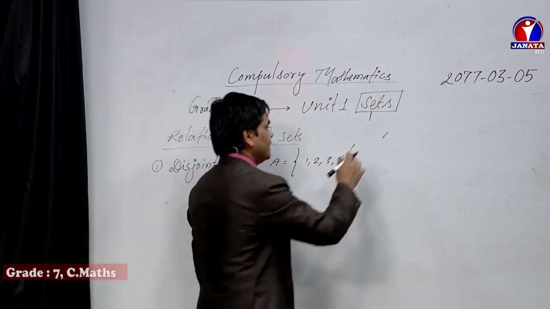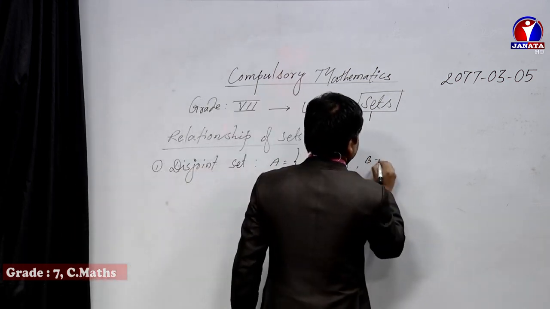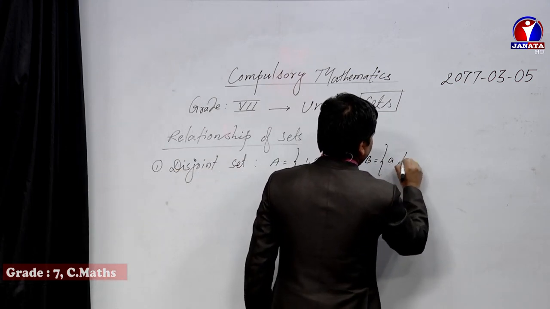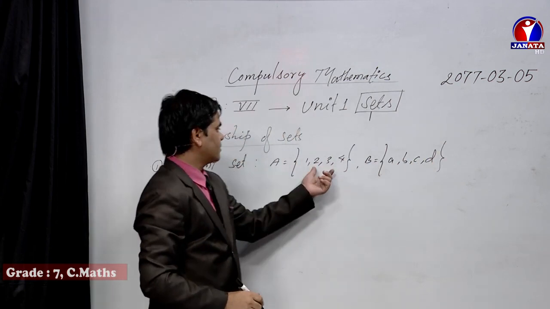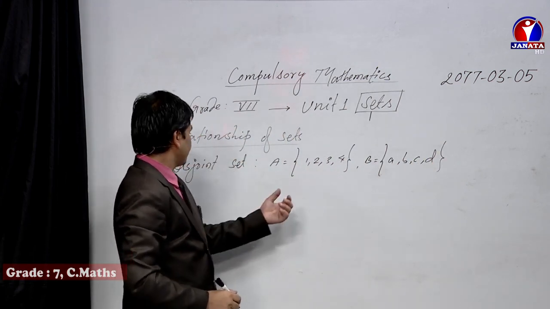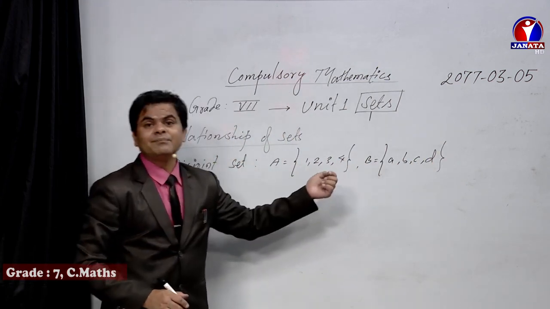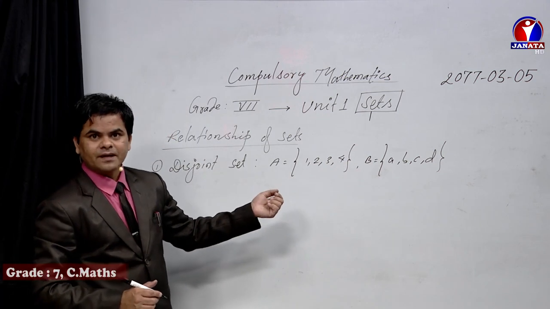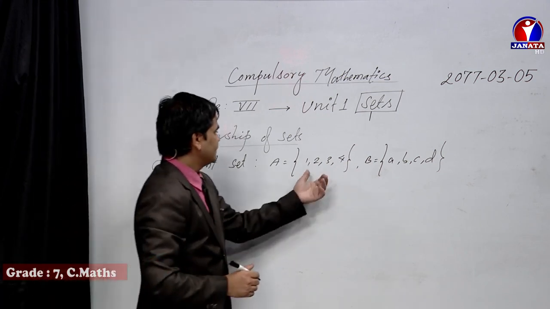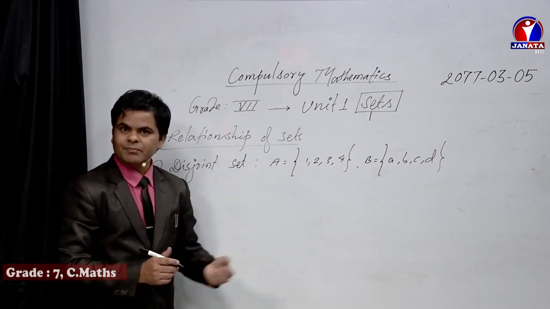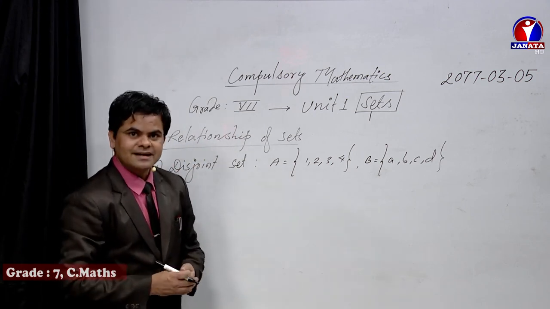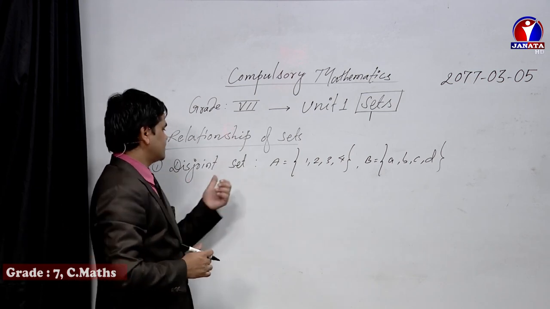Now let's take set B: a, b, c, d. Here are 4 elements and here also 4 elements, but is there any similarity between the elements? No. That's why that type of set is known as a disjoint set. If there is no common member between the two sets, that is known as a disjoint set.